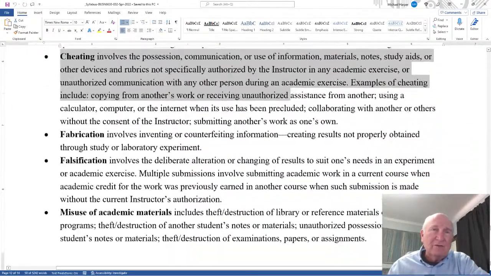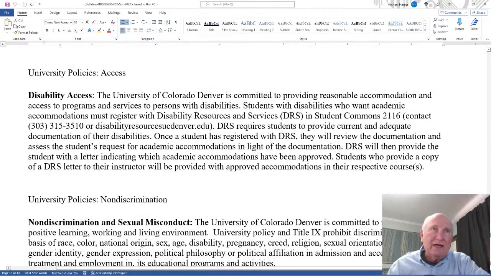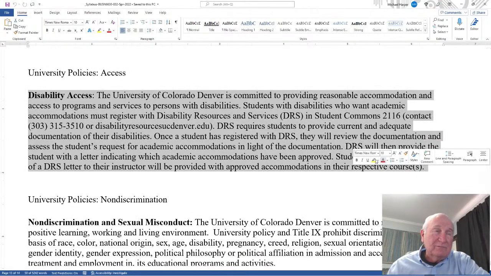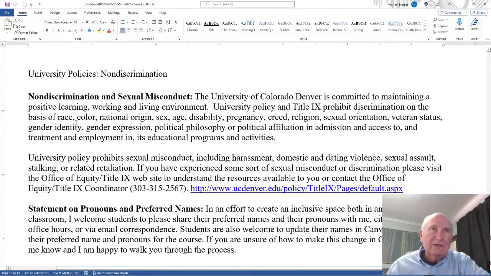So they go into a lot more detail than I do, so there it is. Disability access. I didn't cover that, but that's certainly part of the university as far as disability services. And so that's going to be accommodated as much as we can. And these will help us do that.